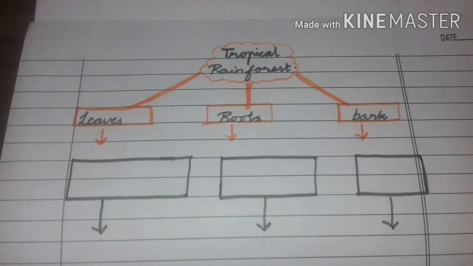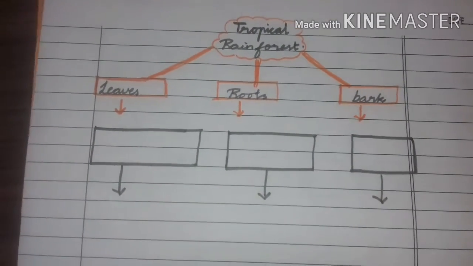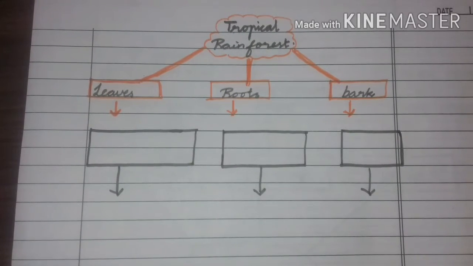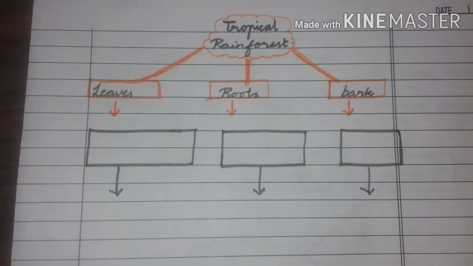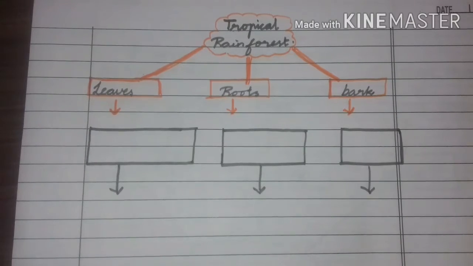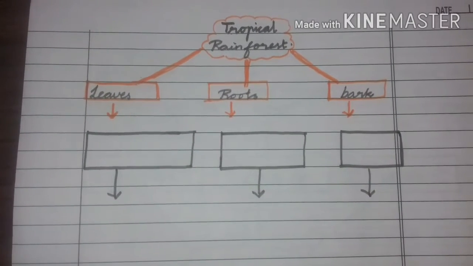Now we are going to see about the tropical rainforest. The tropical rainforest has more trees, is it? So we are going to see the adaptations which plants have. Okay, so the plants have leaves. So what adaptation do leaves have in tropical rainforest?